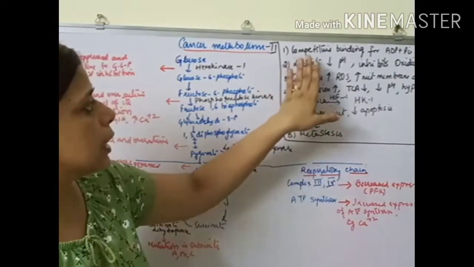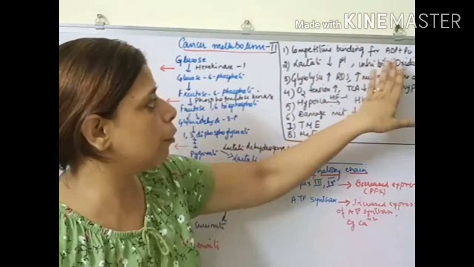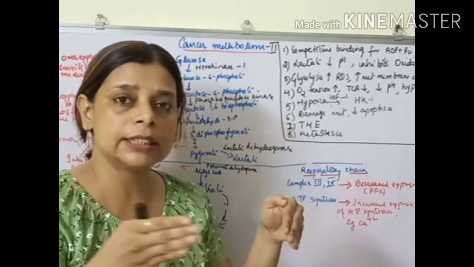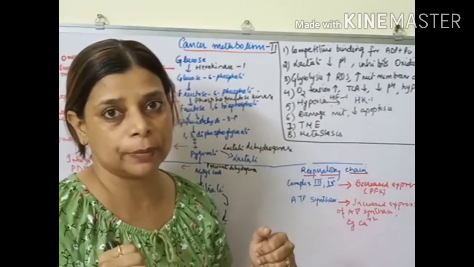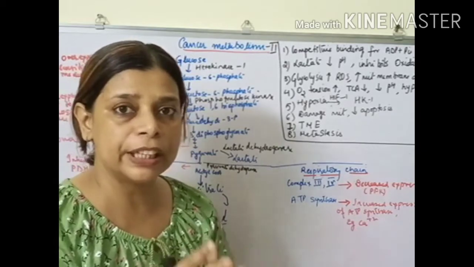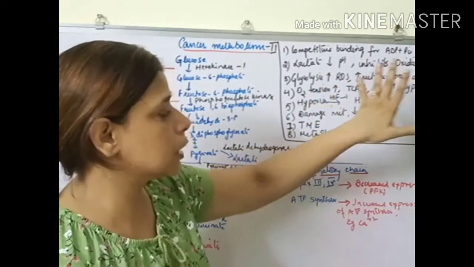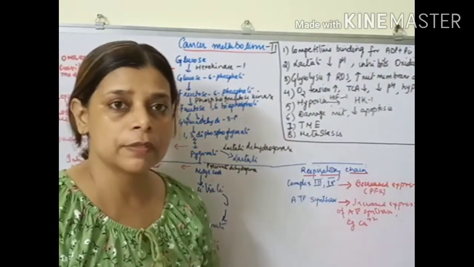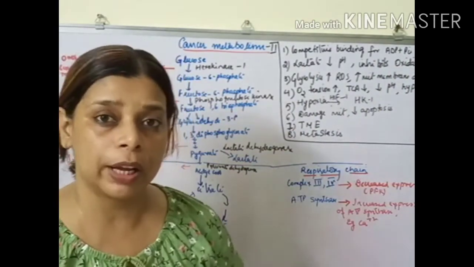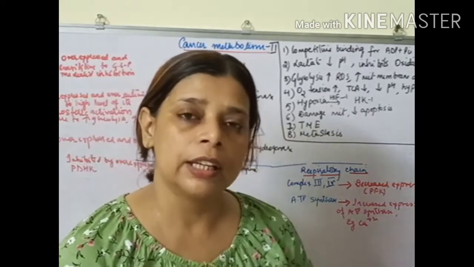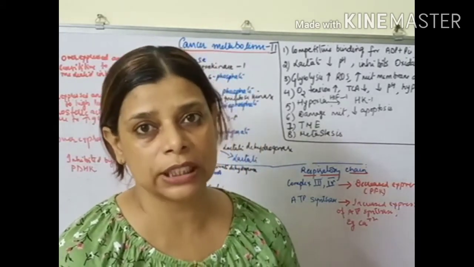So first one is there is a competitive binding of ADP and Pi between the glycolysis and oxidative phosphorylation. As we know, the cells are dividing at a very high rate. Once a cell starts to divide at a very high rate, there are insufficient oxygen supplies.